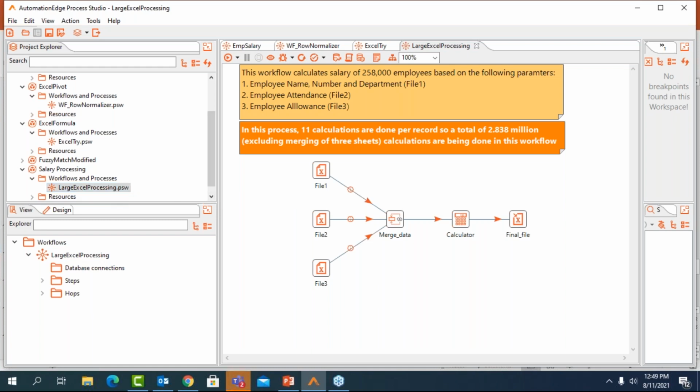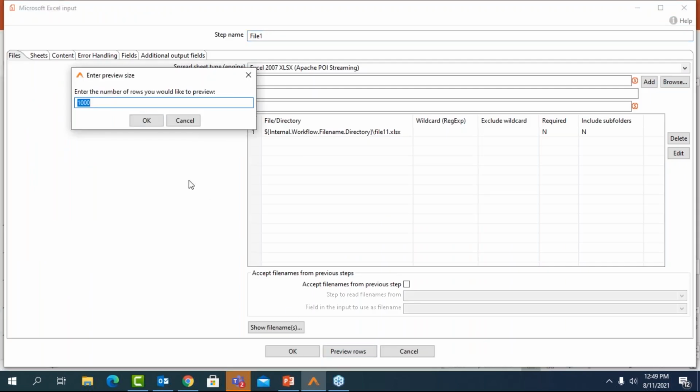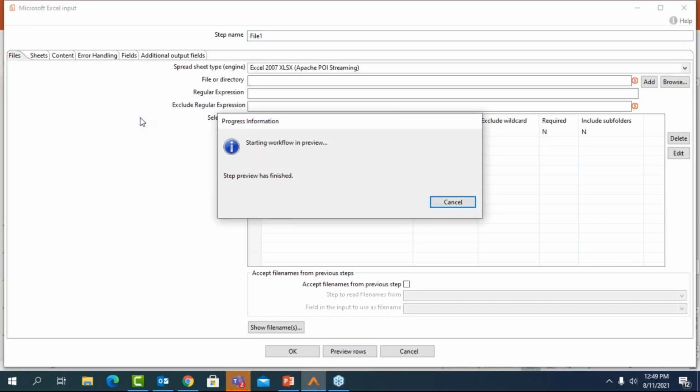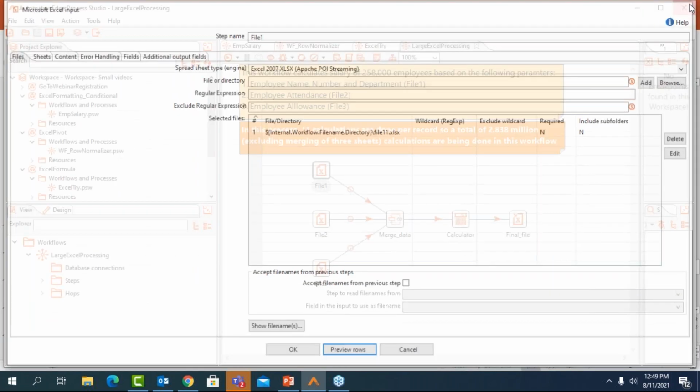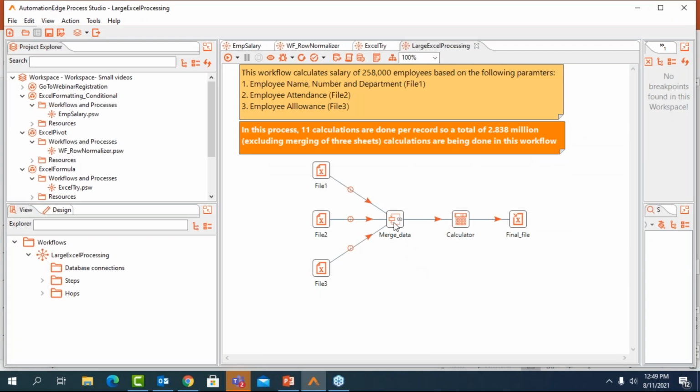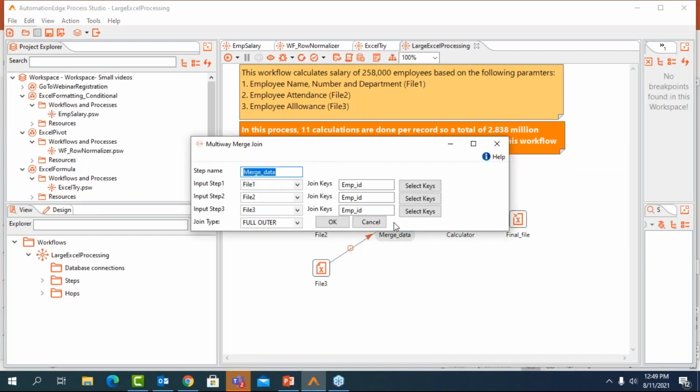I have 3 Excel files here. The first Excel file has the employee name, number, and department details. The second Excel file has the employee attendance detail, and then you have the third file which has the employee allowance detail. I will just preview one of the files for you. So this is how the data of the file looks. We have employee name, ID, and the designation. Similar to the earlier files that I showcased to you, we are going to merge all of this together using the merge data plugin, wherein the employee ID is going to be the common key.